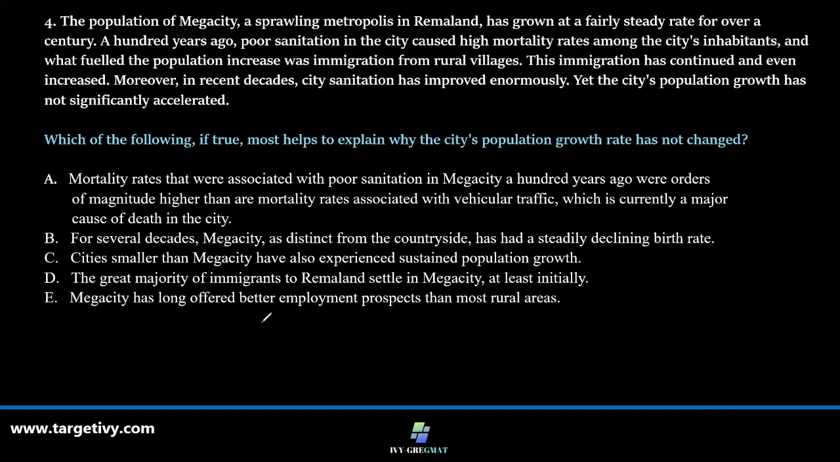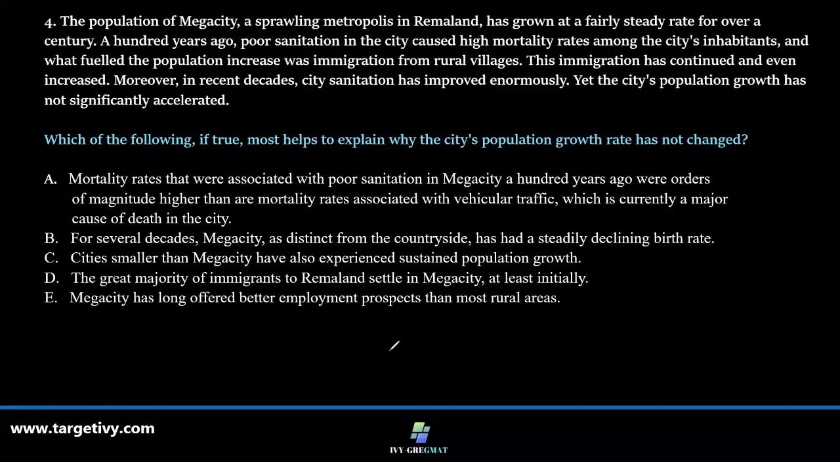The population of megacity, a sprawling metropolis in Remaland, has grown at a fairly steady rate for over a century. 100 years ago, poor sanitation in the city caused high mortality rates among the city's inhabitants, and what fueled the population increase was immigration from rural villages. The immigration has continued and even increased. Moreover, in recent decades, the city's sanitation has improved enormously. Yet the city's population growth has not significantly accelerated.